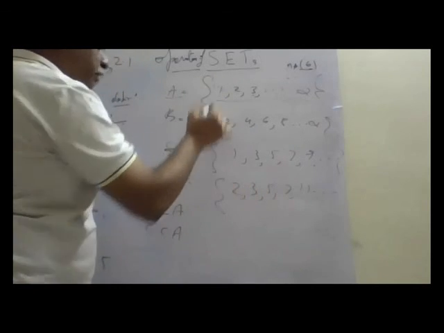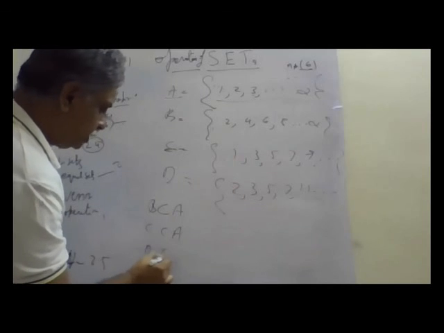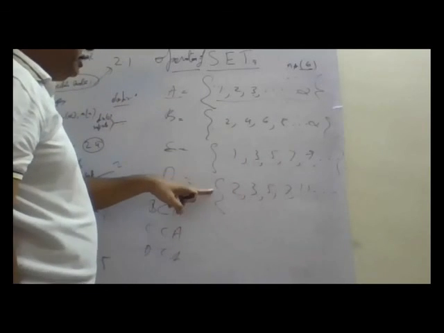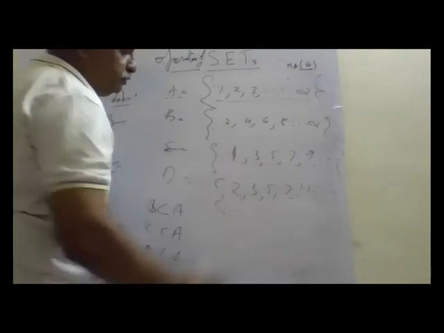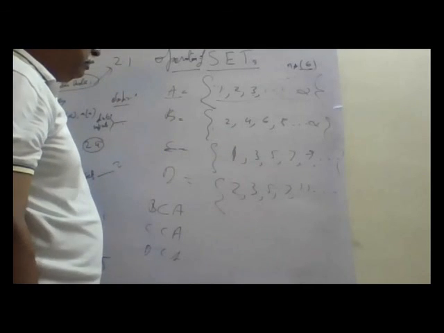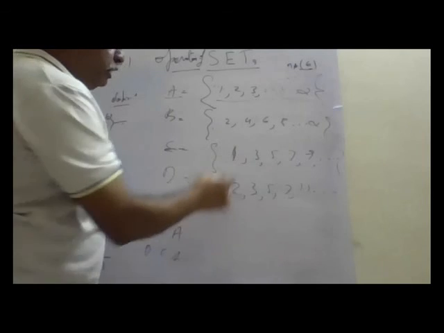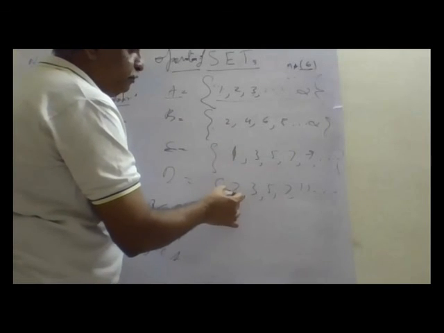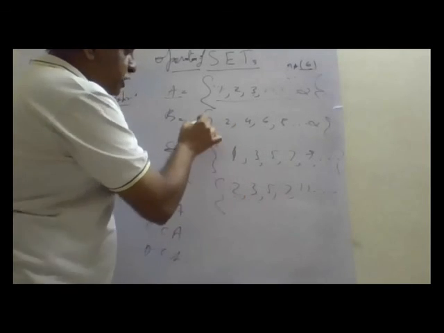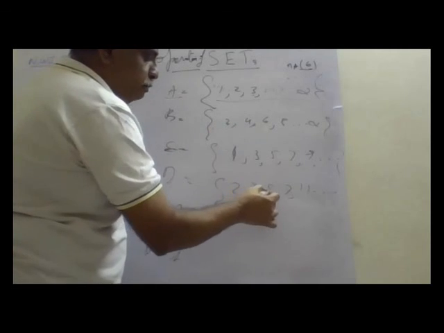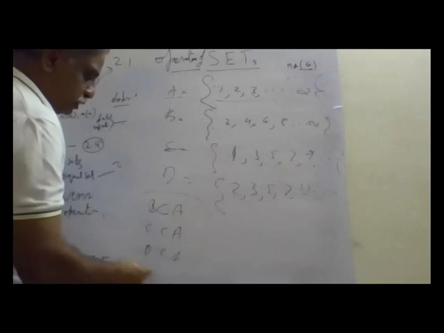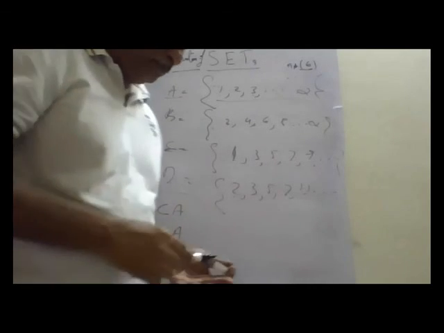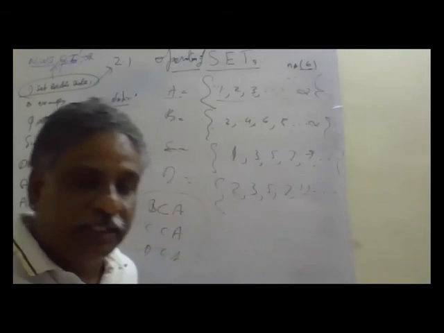This is also a subset of A. Is A a subset of B? No, because A has extra elements that B doesn't have. Are these two subsets of each other? No, it's only even, it's only prime. These are not subsets of this. So what we got: these are the three subsets. B is a subset of A, C is a subset of A, D is a subset of A.